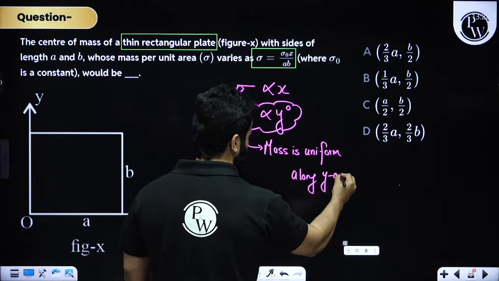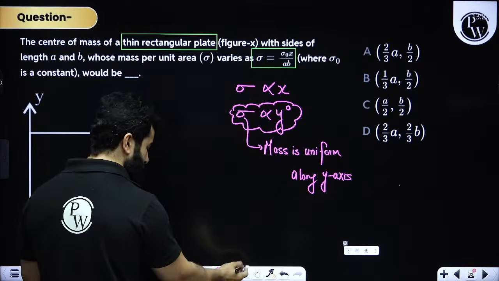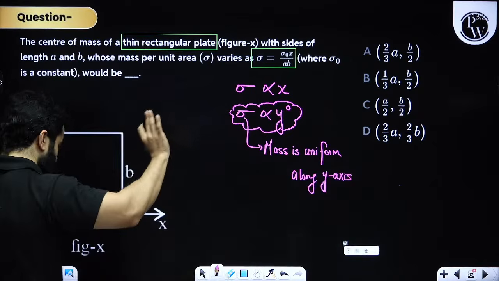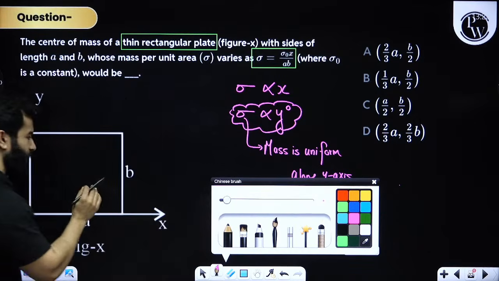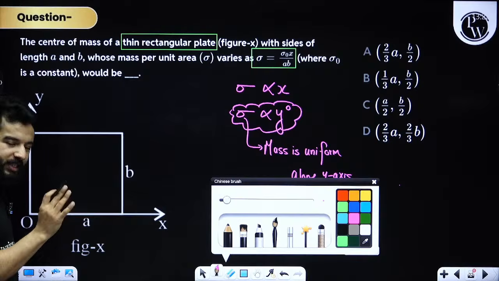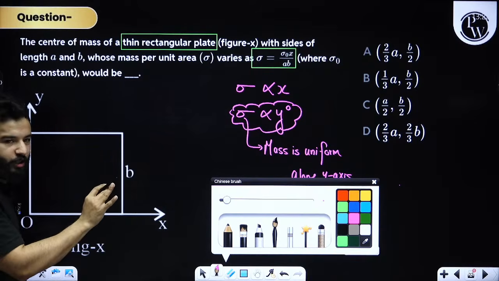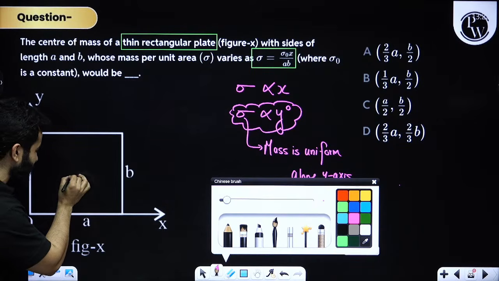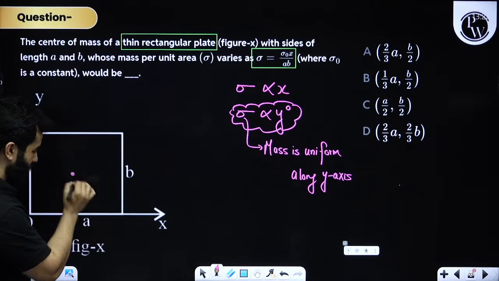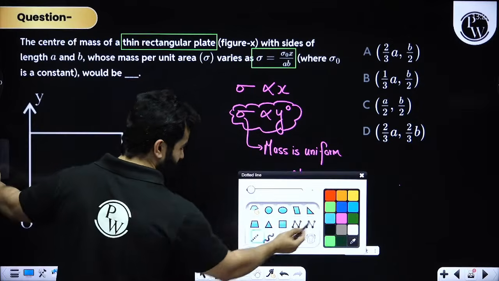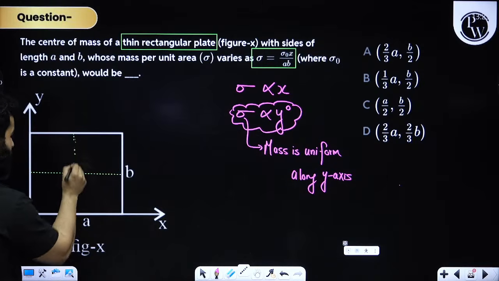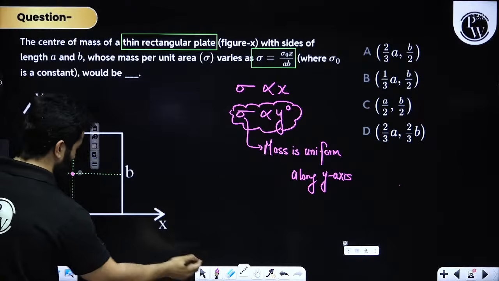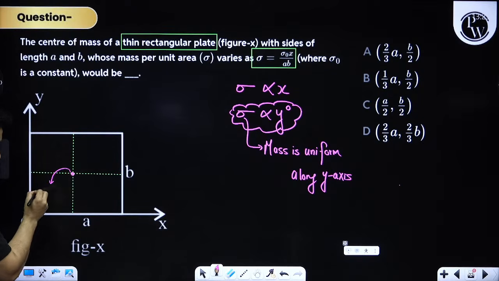Let's suppose that this rectangular plate was absolutely uniform, its sigma was constant. In that case, I would have said that center of mass would have been at this point, that is a by 2 comma b by 2.